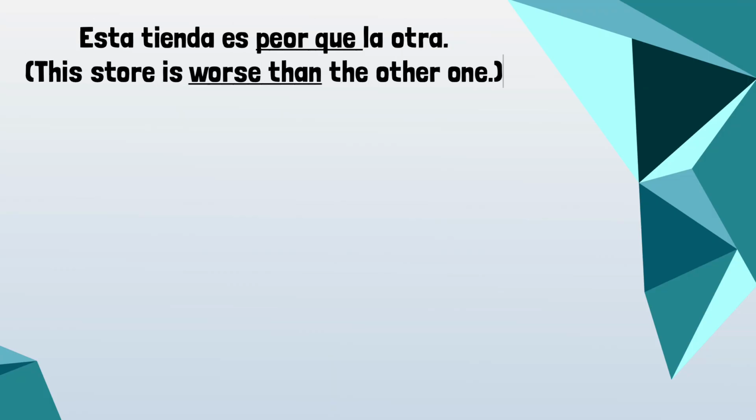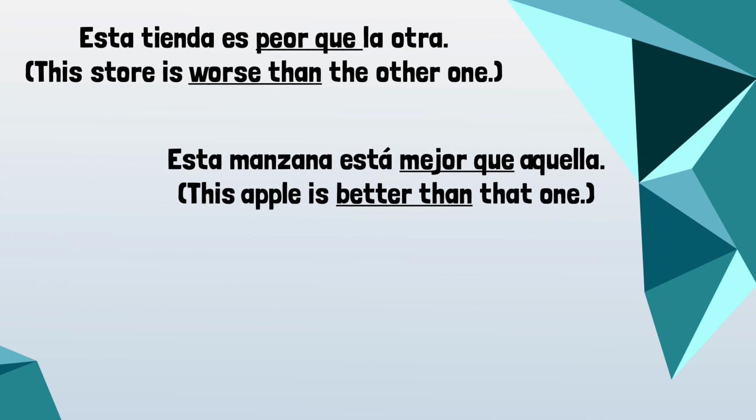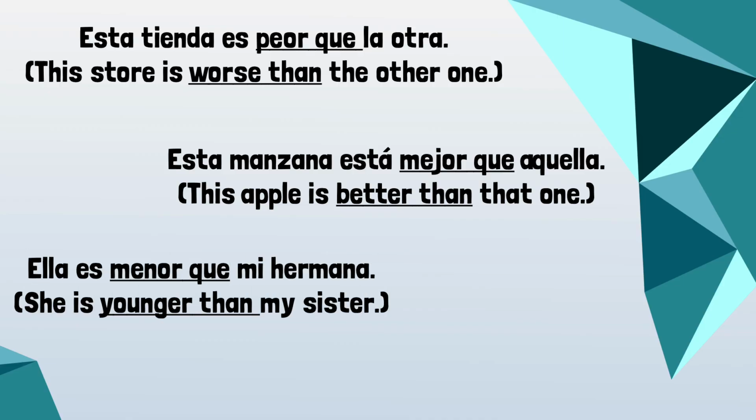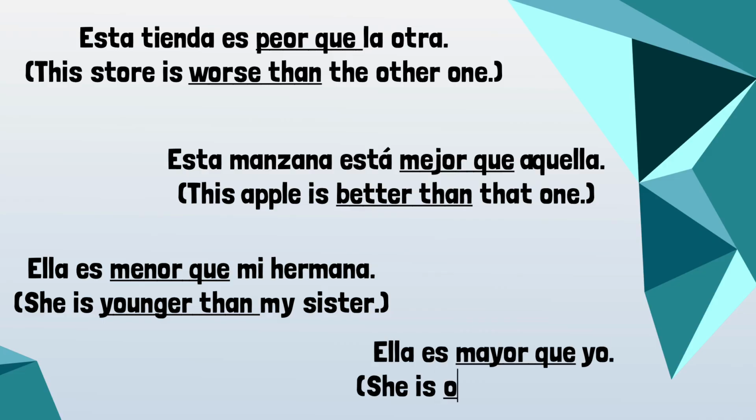Esta tienda es peor que la otra. This store is worse than the other one. Esta manzana está mejor que aquella. This apple is better than that one. Ella es menor que mi hermana. She is younger than my sister. Ella es mayor que yo. She is older than I am.